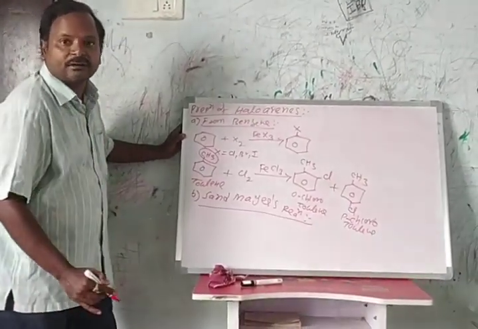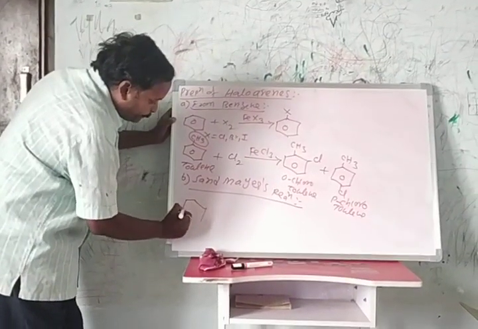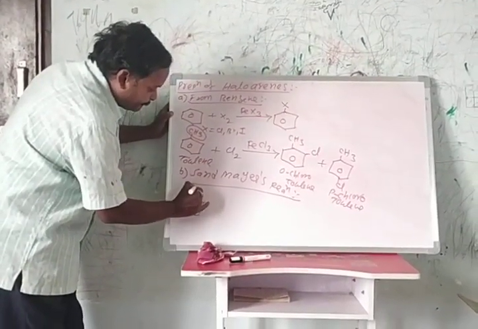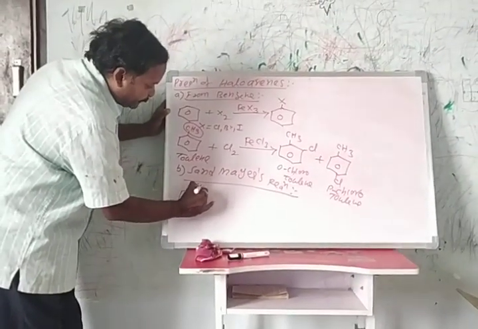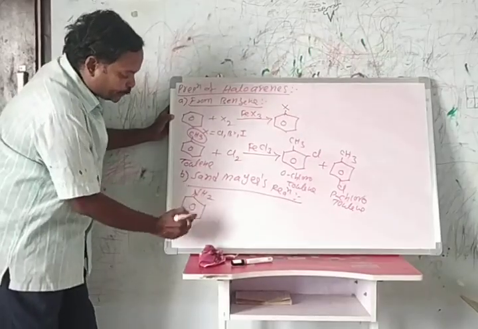How is this benzene diazonium chloride prepared? It is prepared from aniline. Aniline means benzene with an NH2 group.